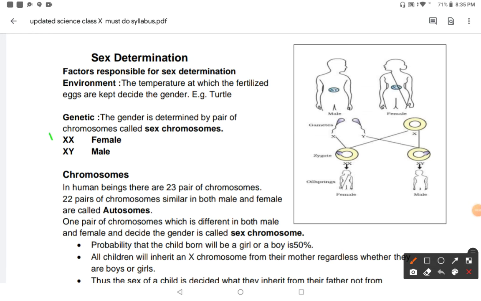So the female has XX sex chromosomes and the male has XY. In human beings, there are 23 pairs of chromosomes in male and female, and 22 pairs of chromosomes are similar in both male and female, but one pair of chromosomes is different. The 22 pairs are called autosomes, which are similar in both male and female, but the one pair of chromosomes which is different in male and female, which decides the gender, is called the sex chromosomes.